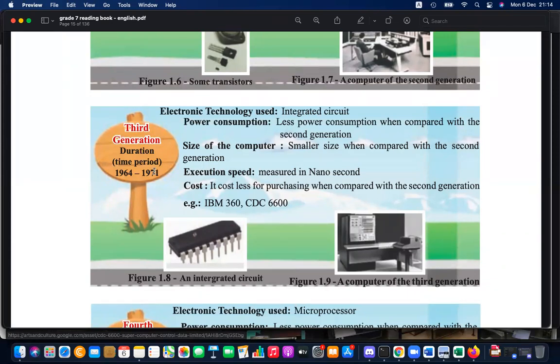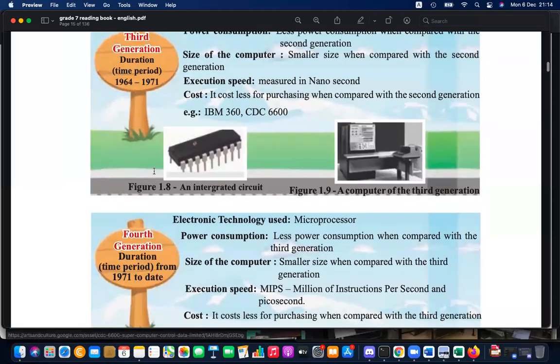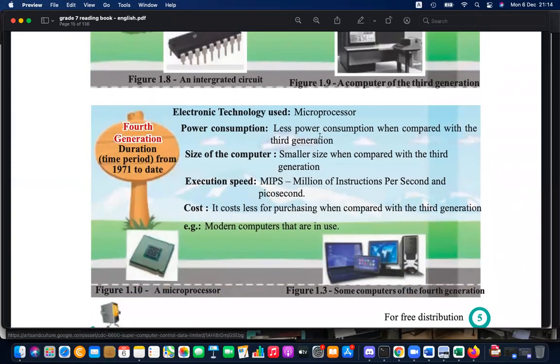I haven't seen, no sir. Not even them. But if some of them were at a university at that time, they might have seen it. But normally there were no personal computers yet, meaning no computers used in homes. Only in universities and colleges, and maybe business places, they were using them. Then came the fourth generation after 1971.